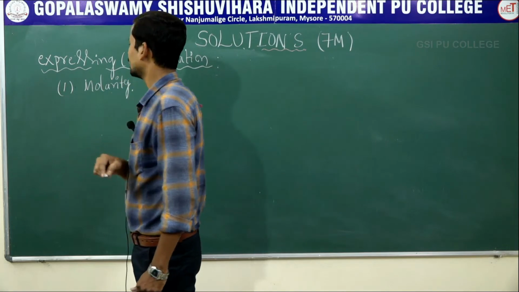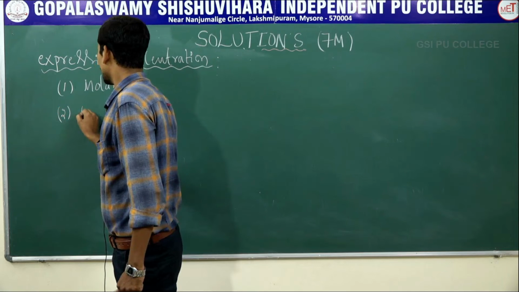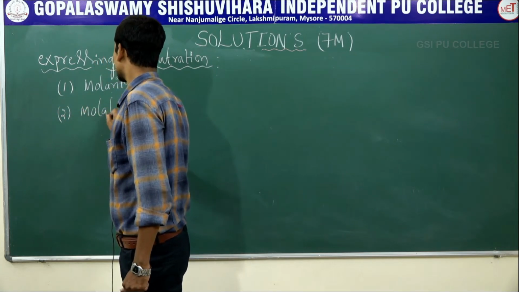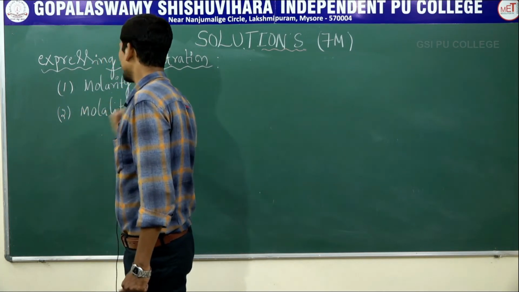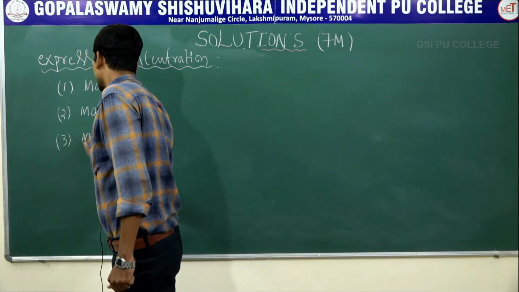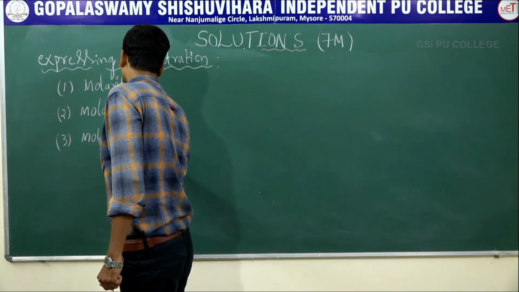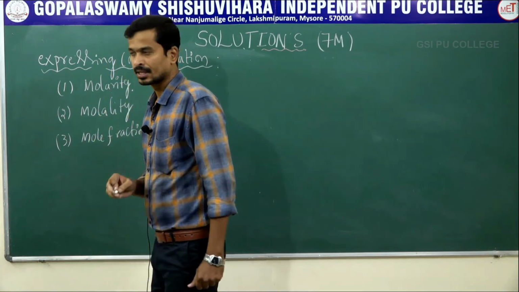Molarity, the first term, and second one molality. And third one is mole fraction. Clear?